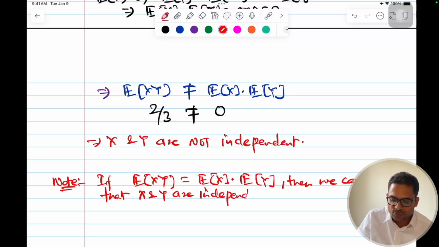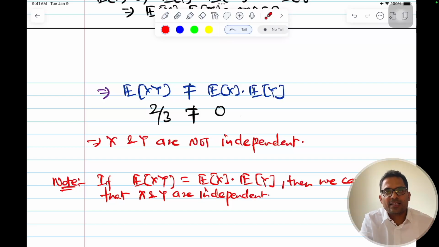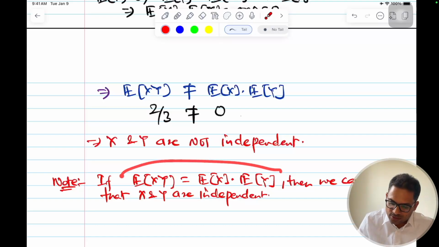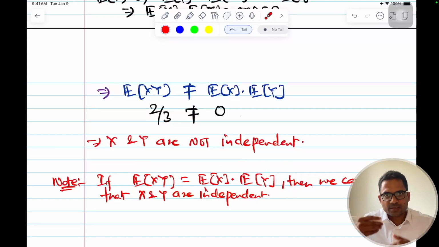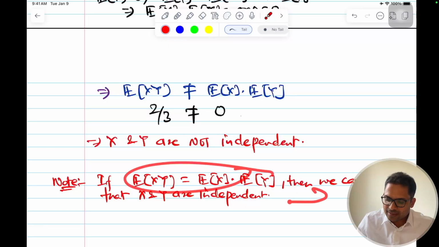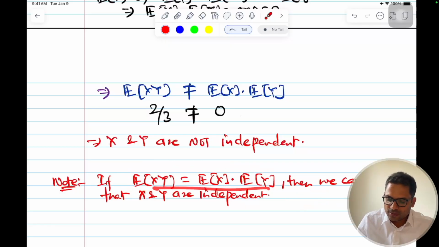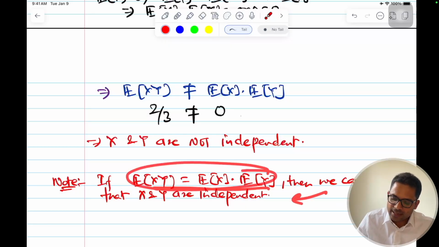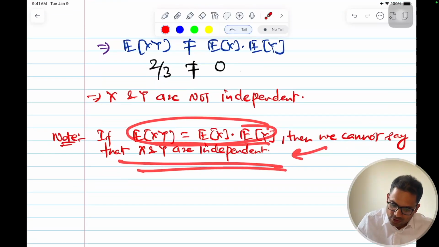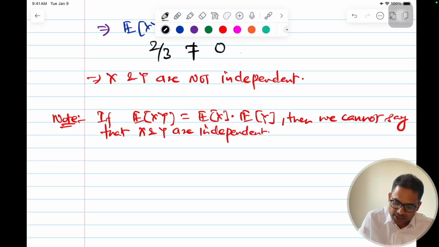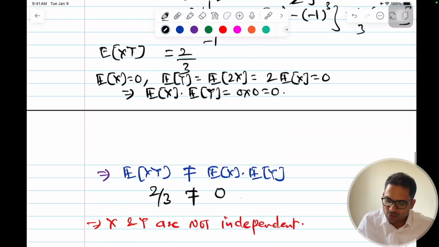I'll give you an example to show this. So for the independence case, we said that if the expectation of x, y together, the joint expectation, is equal to expected value of x into expected value of y, then they are independent. But if this holds, we cannot say that the inverse is true. If this is true, we cannot say that x and y are independent. Let me give you an example so that it becomes clear what I am saying. For example, let's continue with the same example.